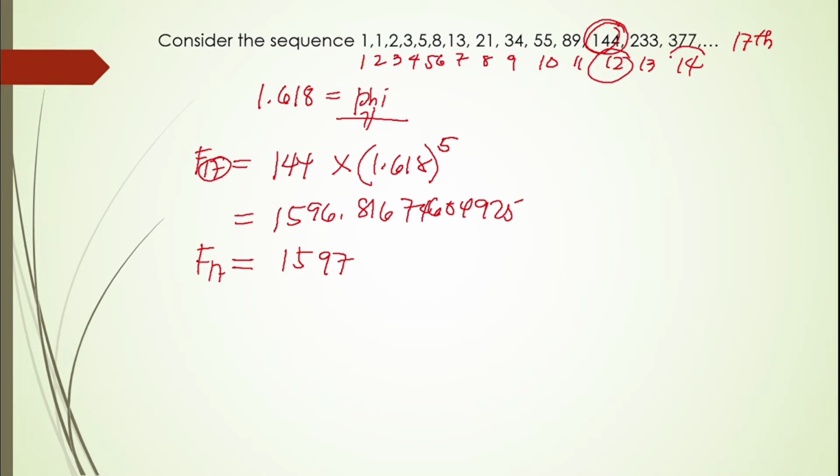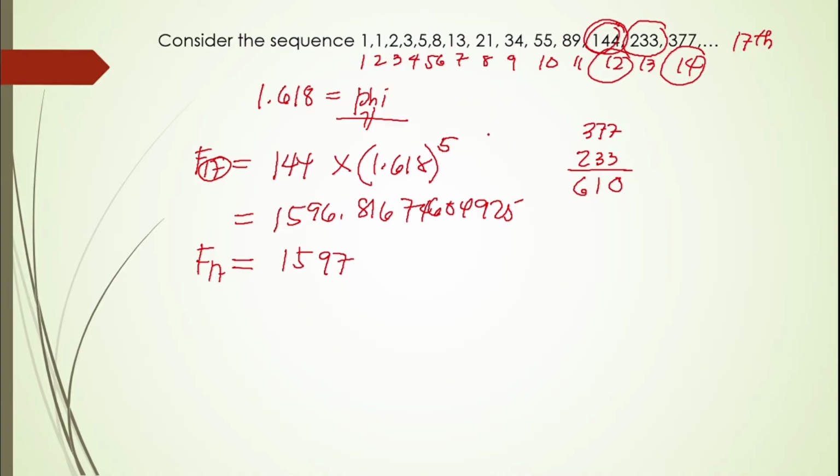This is number 14. So 377 plus 233 is equal to 610.